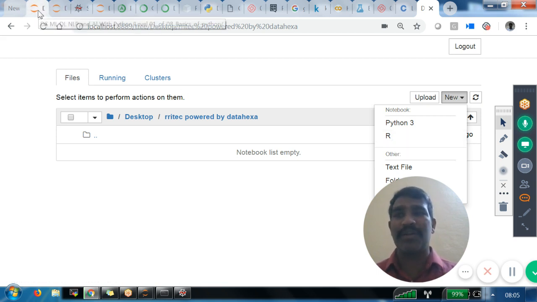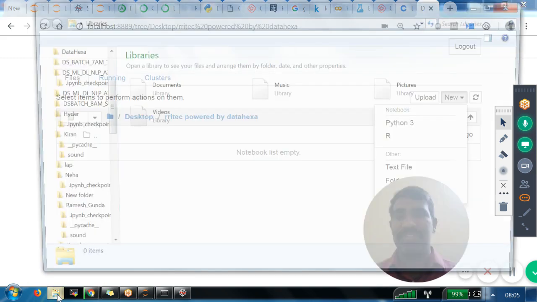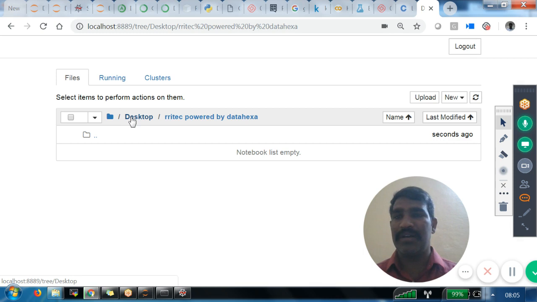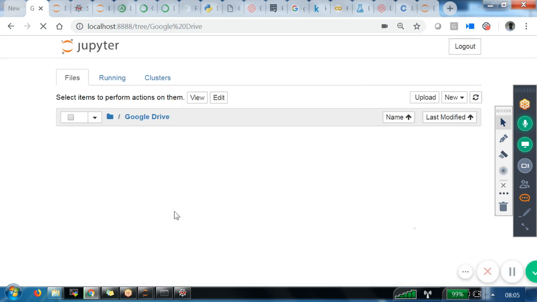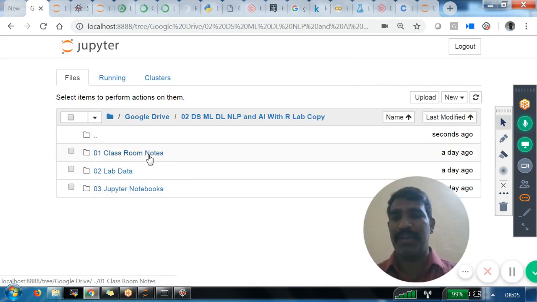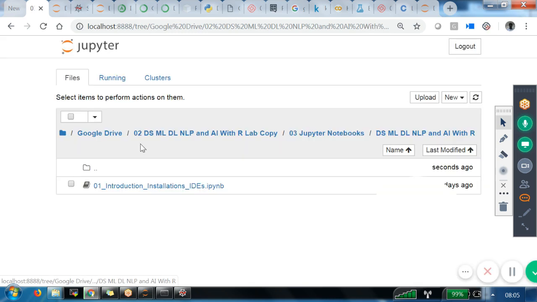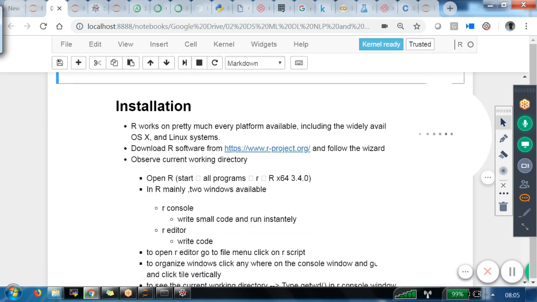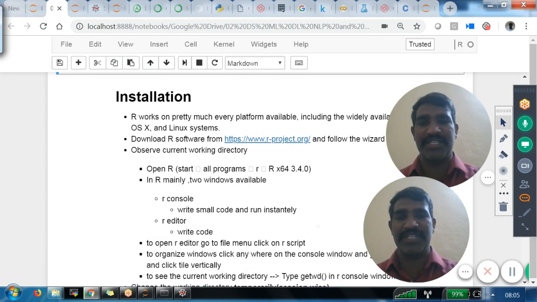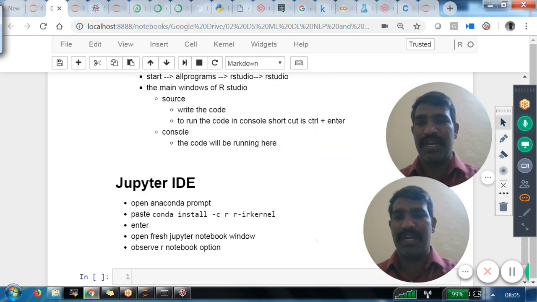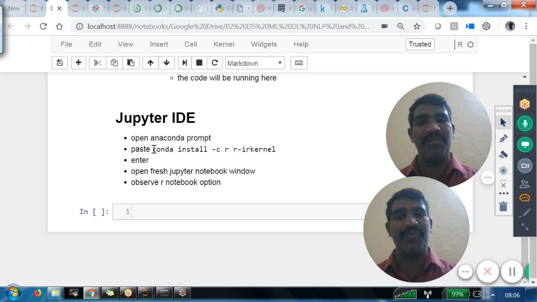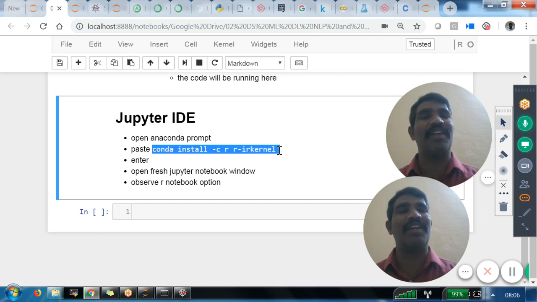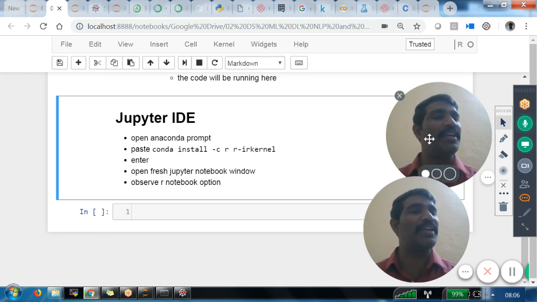Or you can go to my other course which is available. Let me go to the other window. In Google Drive, we have Data Science with R lab copy, then Jupyter notebooks, then introduction and installation of the IDEs. There we can see how to install the R plugin. We have R Studio IDE setup and Jupyter IDE setup. This is the line we have to execute: conda install -c r r-kernel. If we execute this line of code, that's it, we are going to get the R kernel. Am I clear?